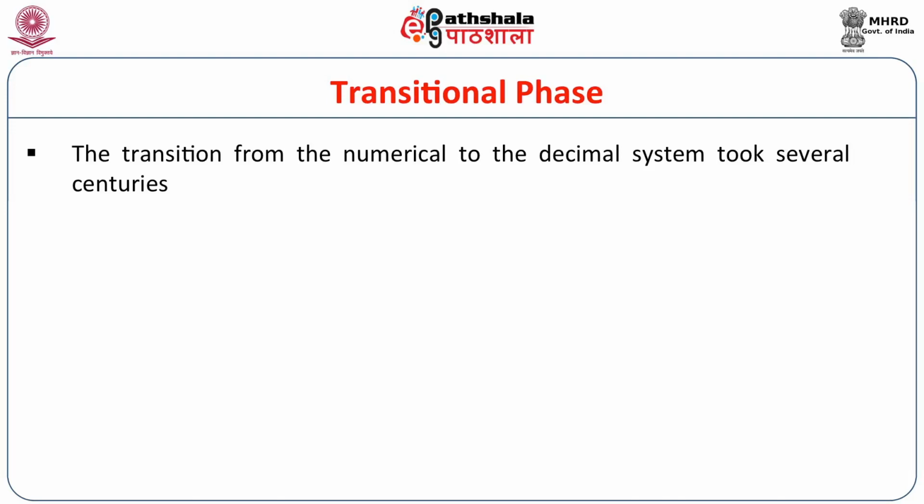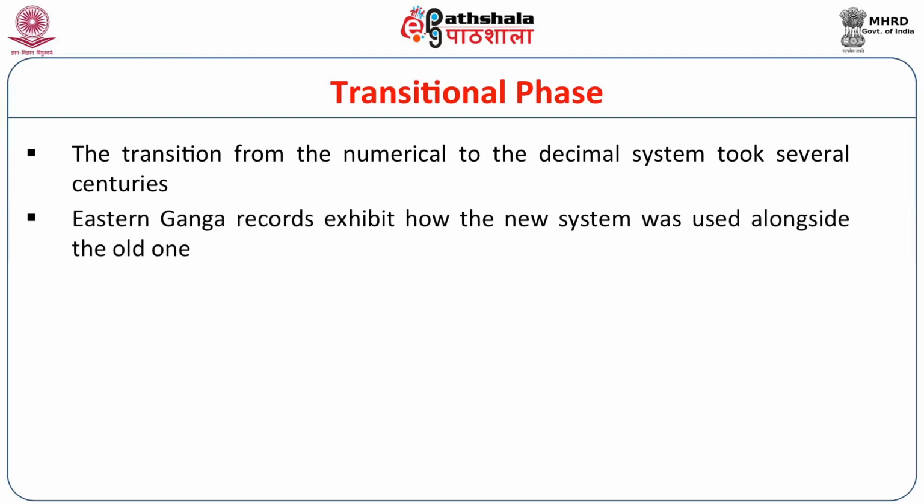If we say that the decimal system was used in the 6th century Common Era, then it took at least 3-4 centuries to comprehend the system and to get it used in the inscriptional literature. The Eastern Ganga records exhibit how the new system was used alongside the old one.